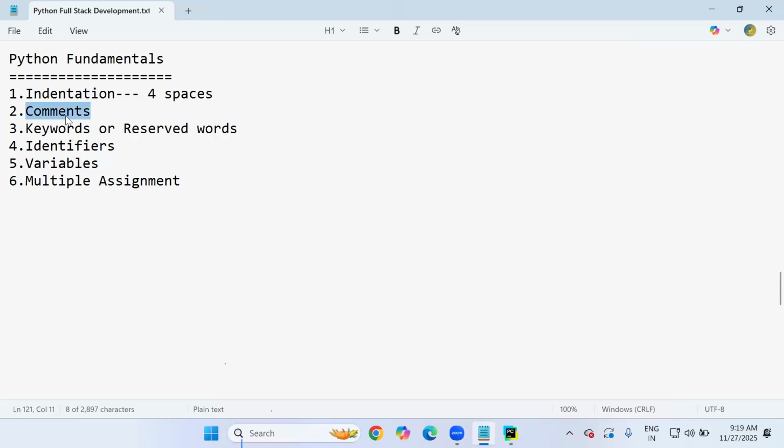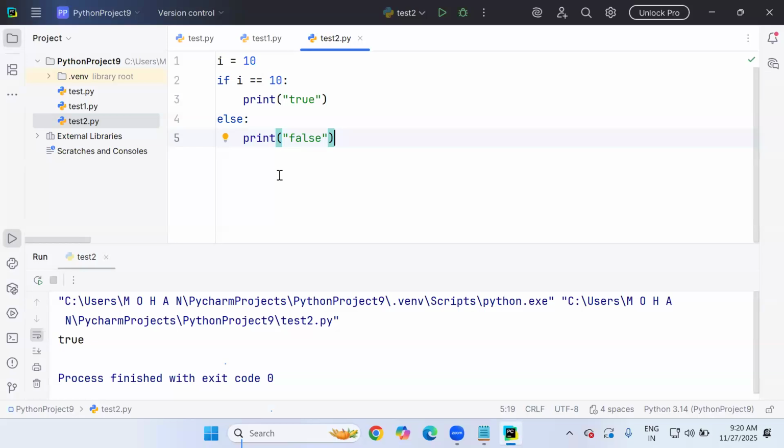And next, another fundamental concept is comments. Comments are very common in any language: C, C++, HTML, JavaScript, CSS, Java, Python, anywhere. But why do we use comments? I'll tell you with simple situations. One reason: for example, I have written these lines of code, and along with this logic, I'm writing two more lines. I'm writing a welcome statement as well as a hello statement.